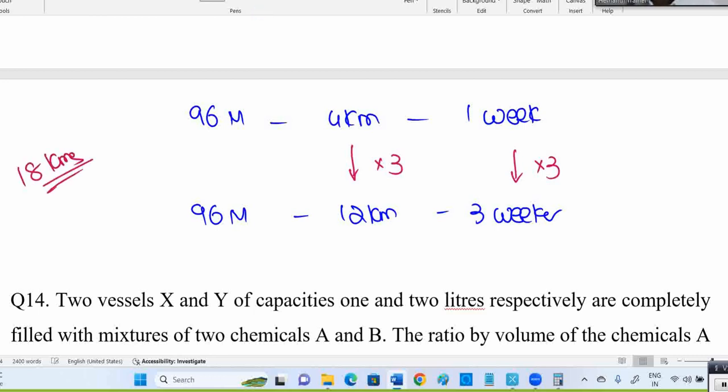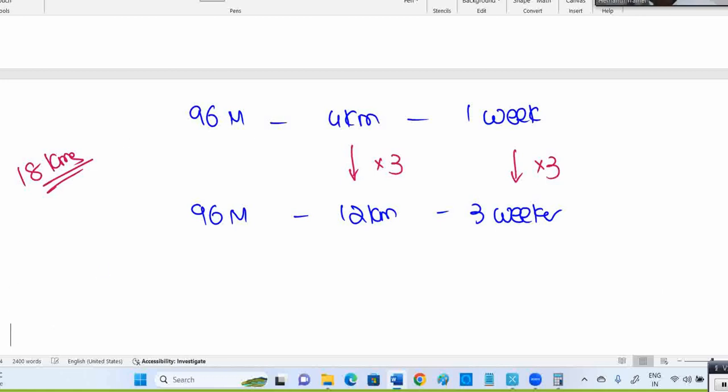Total completed is 16, but your target is 18. This 2 kilometers should be completed by some additional men in 3 weeks.